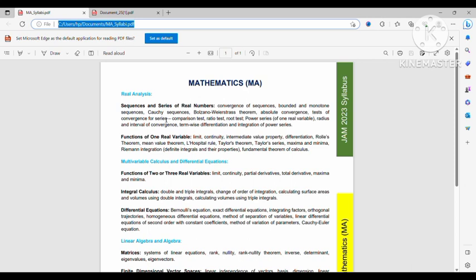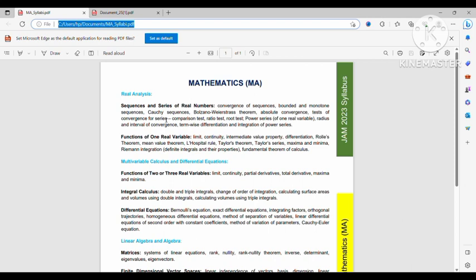So these criteria, when each test is applicable, are very important. With the ratio test, root test, comparison test, and limit comparison test, the Cauchy condensation test is also an important part. You have to know all the tests in detail, and also their criteria and examples. So that's all for sequence and series.